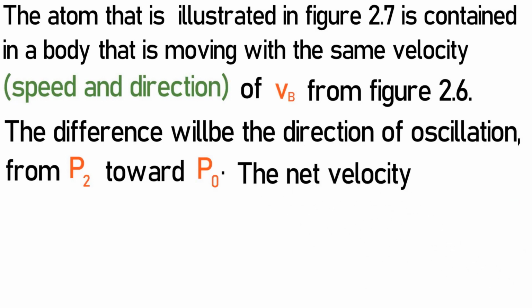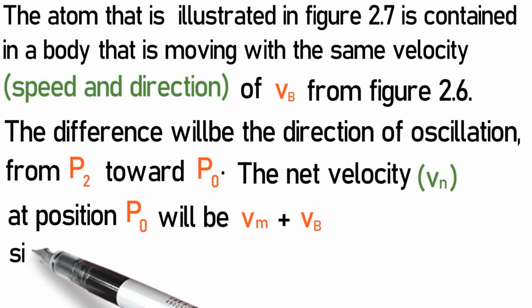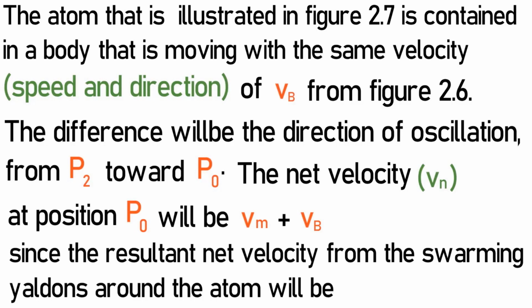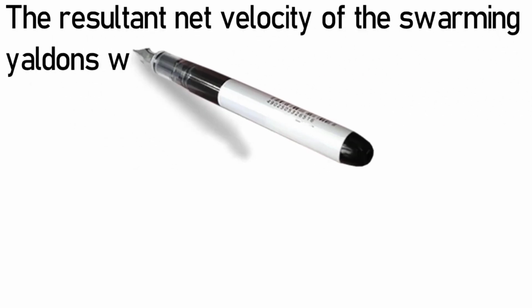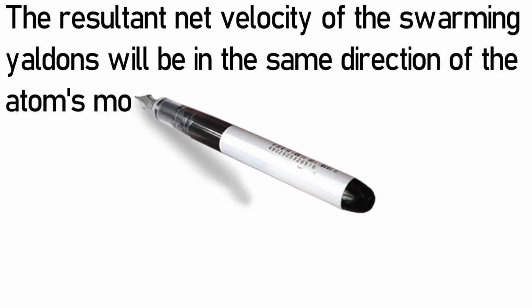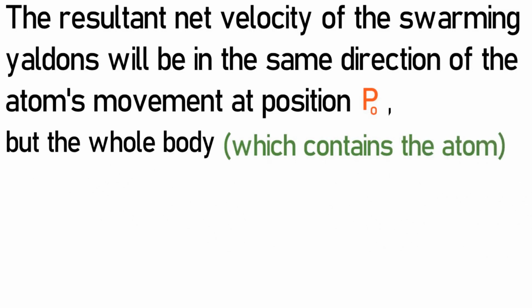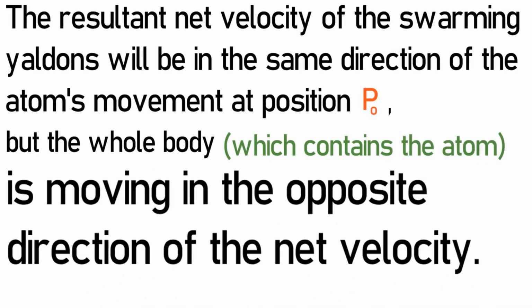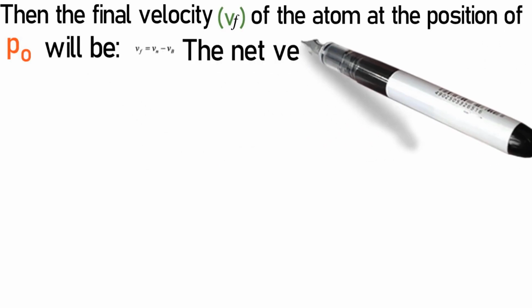The net velocity, Vn, at position Po will be Vm plus Vb, since the resultant net velocity from the swarming Yaldons around the atom will be Vb. The resultant net velocity of the swarming Yaldons will be in the same direction of the atom's movement at position Po, but the whole body, which contains the atom, is moving in the opposite direction of the net velocity. Then the final velocity Vf of the atom at the position of Po will be,